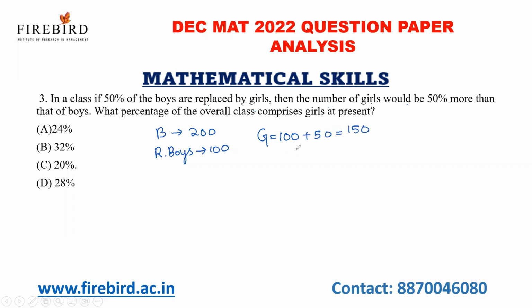What percentage of the overall class comprises girls at present? See, at present the girls are 50 only, right? And the strength of the overall class is 250. So 50 by 250 is equal to 1 by 5. 1 by 5 is nothing but 20%, that is your answer. Okay, let us move to the next question.